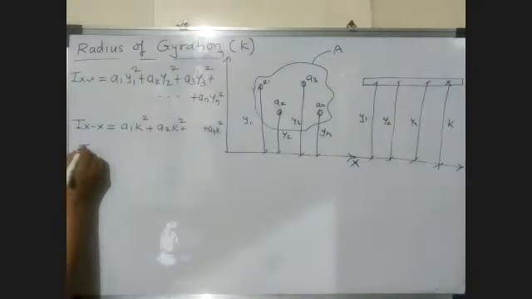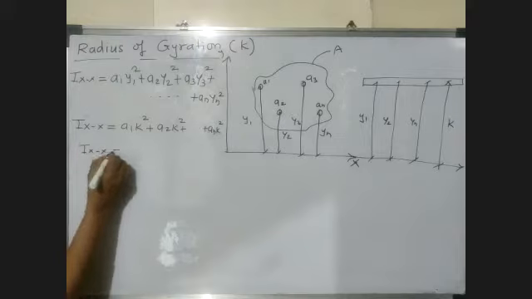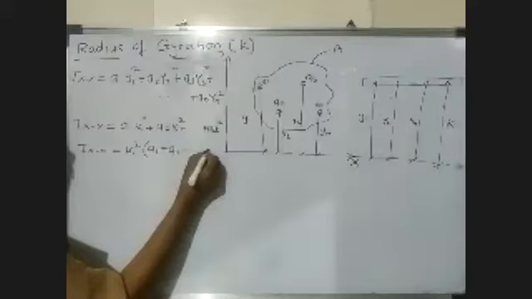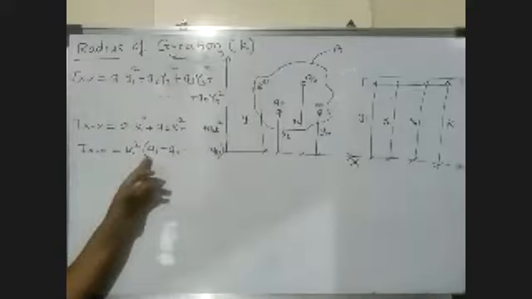Now we simplify this. Ixx is equal to, we take k square common, and inside the bracket we have a1 plus a2 plus a3 plus a4 up to an. Now this a1 plus a2 plus a3 and so on is nothing but the total area A. You can write small a or capital A. So this one is the total area.